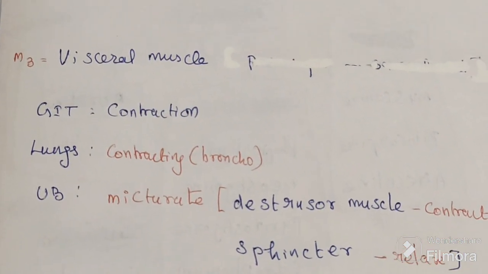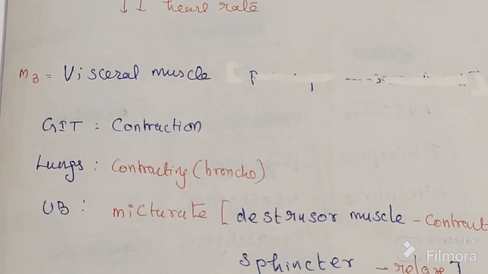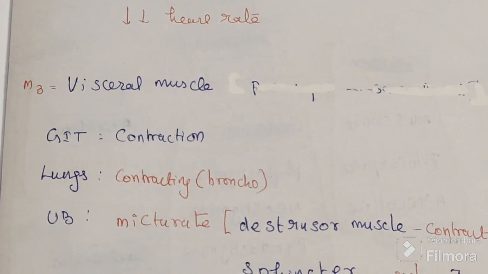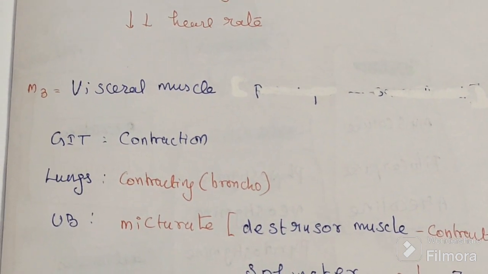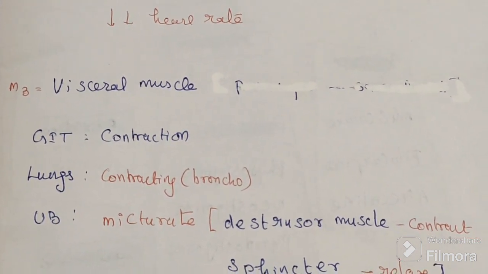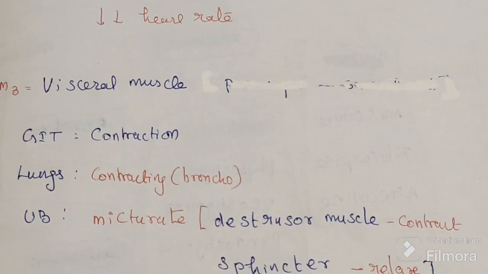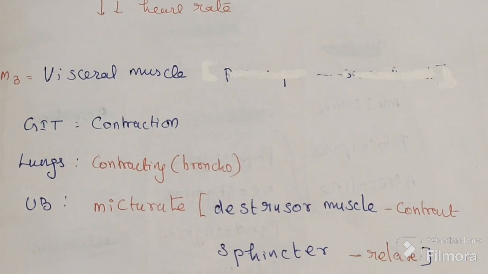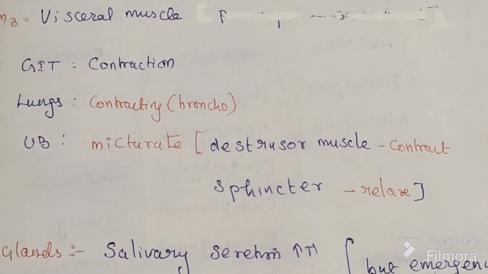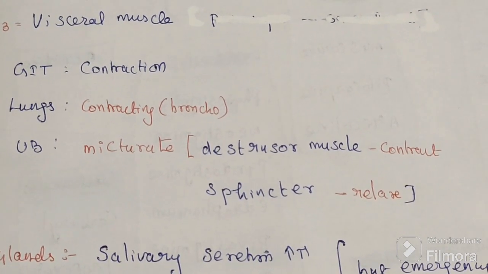So I am having acid, my heart rate is low, my heart velocity is low, contraction is low, my GIT is contracting, my lungs also contracting, bronchoconstriction because I don't require much oxygen because I am relaxed. This is a complete relaxation state. Urinate if I wish, I can micturate.